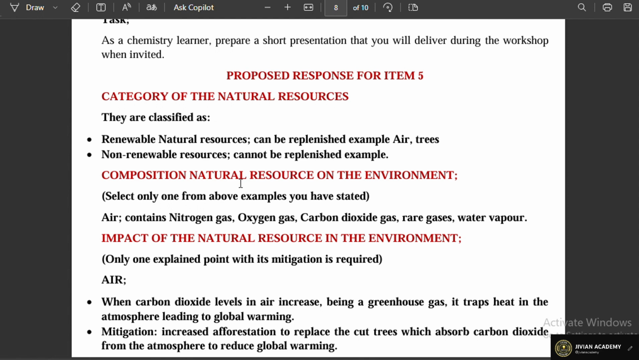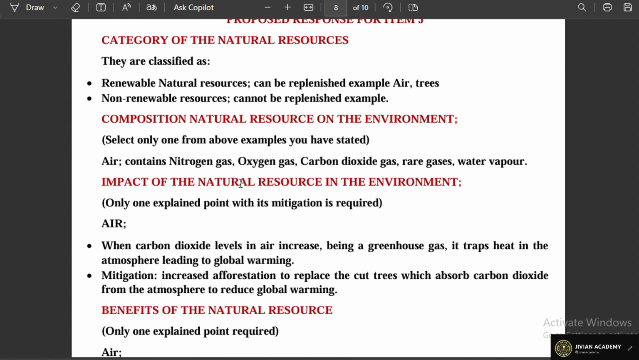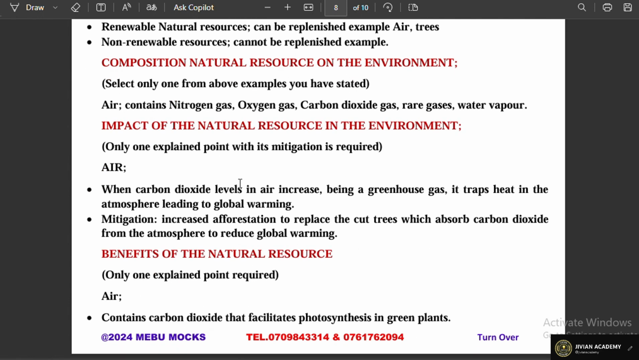And now, when you go ahead and look at the impact of these natural resources on the environment, we expect the learner to explain only one. In this case, when you look at air, of course, when the carbon dioxide levels in the air increase, being a greenhouse gas, it traps heat in the atmosphere, leading to global warming. So how do we mitigate that?